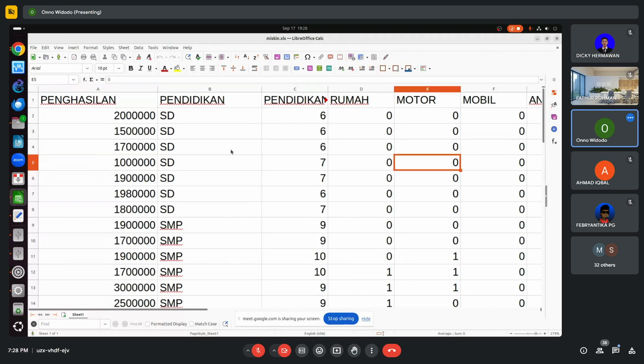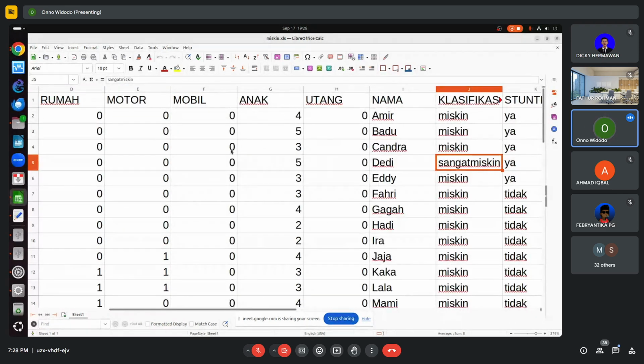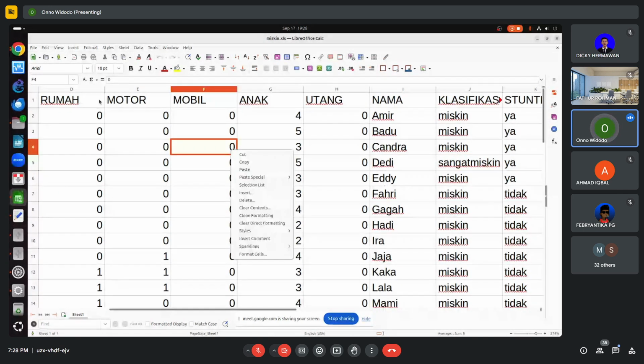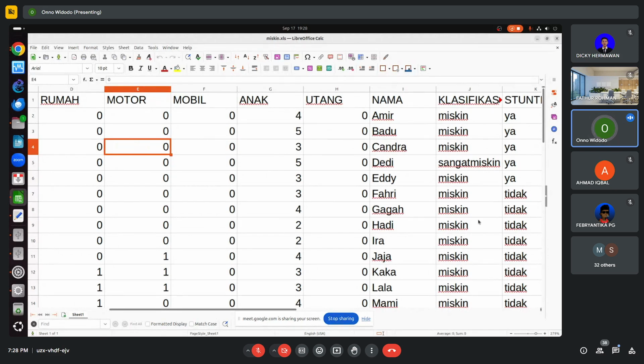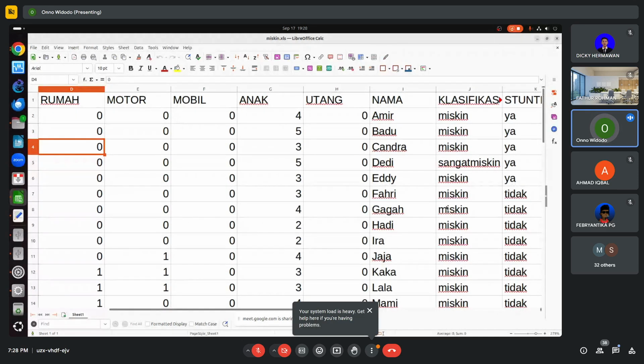So what he did, he used the same data. He created the model first from this data, and then of course we need to correct the classification using the data, and then we have the correct data.